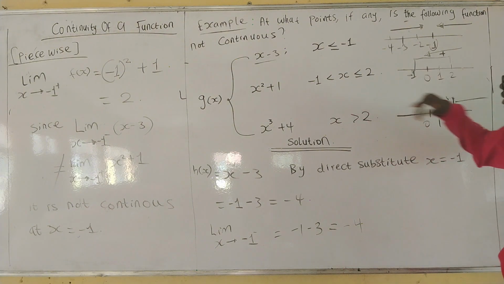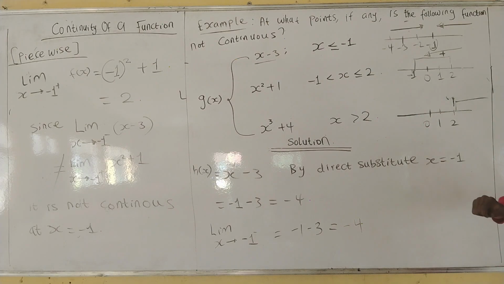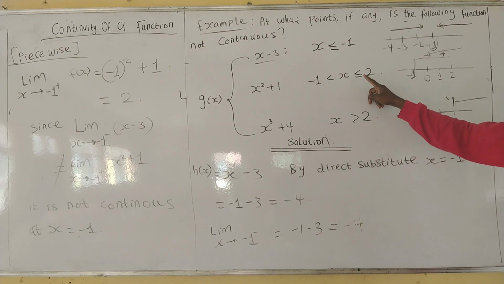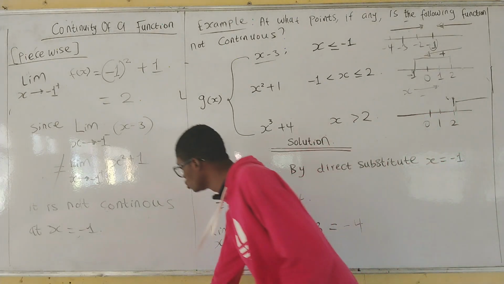Now coming to this place, you see that x is approaching 2. Abi? Where is it approaching 2 from? Less than or equal to 2. Where is it approaching 2 from? X is approaching 2 from the negative. God bless you. Negative. So we'll do the same thing.